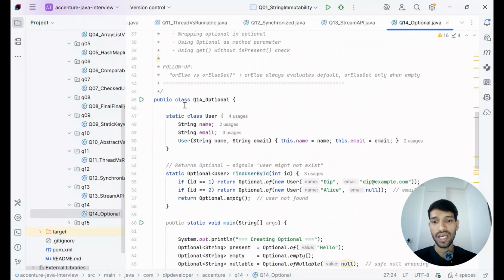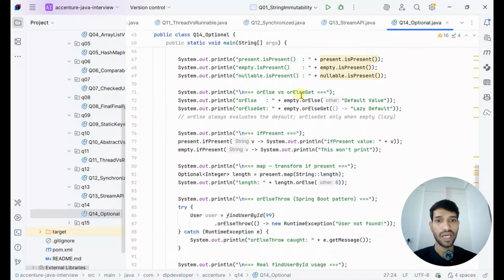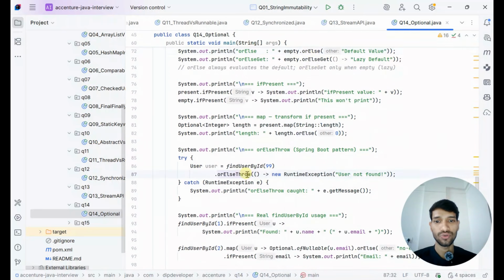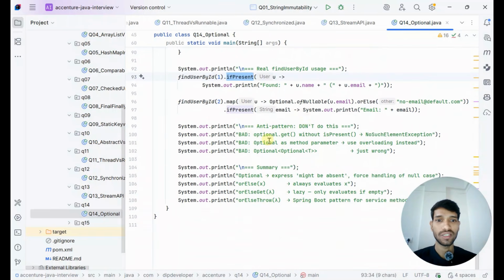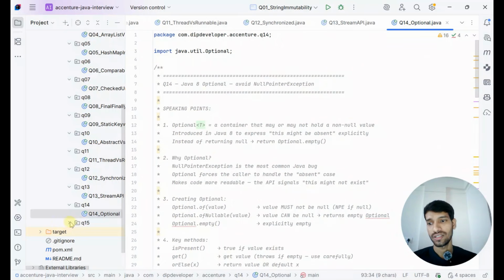And here is the sample code I have created, where I have used orElse, get, and different methods like orElseThrow and ifPresent. Everywhere I have added comments as well, so you can check this.